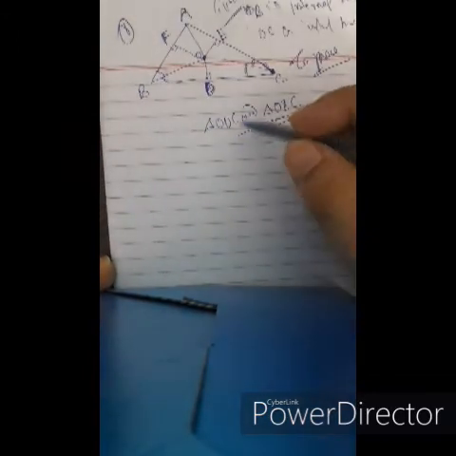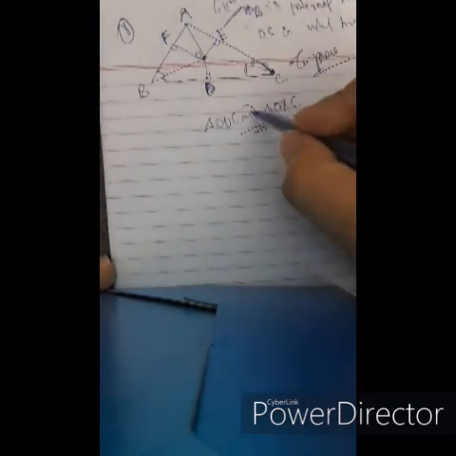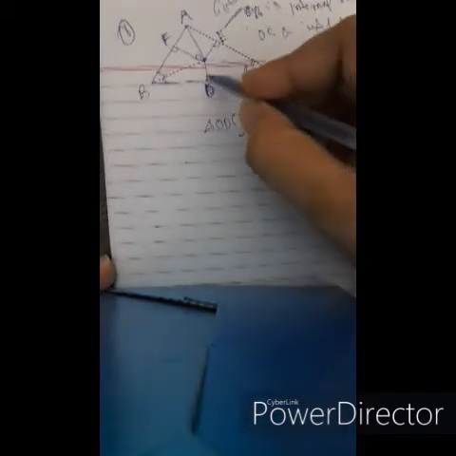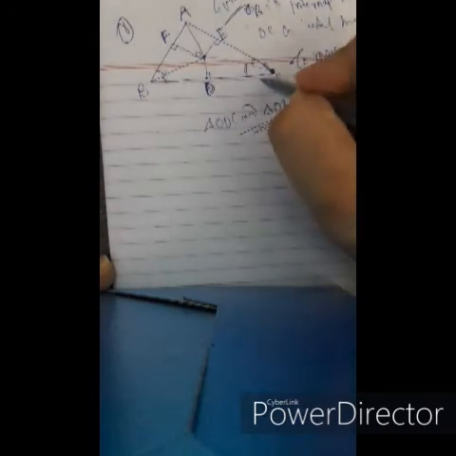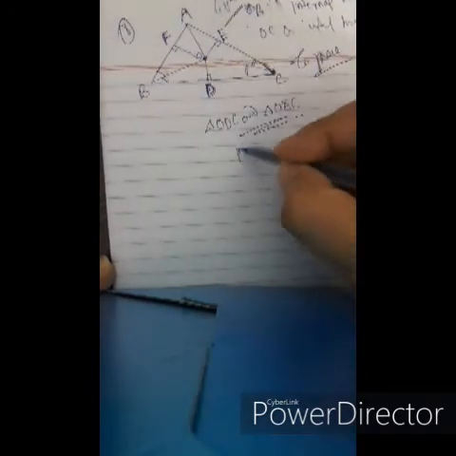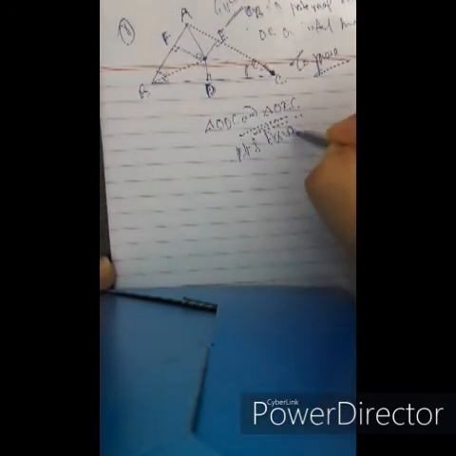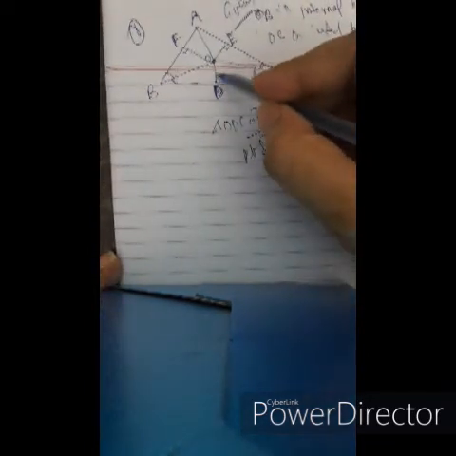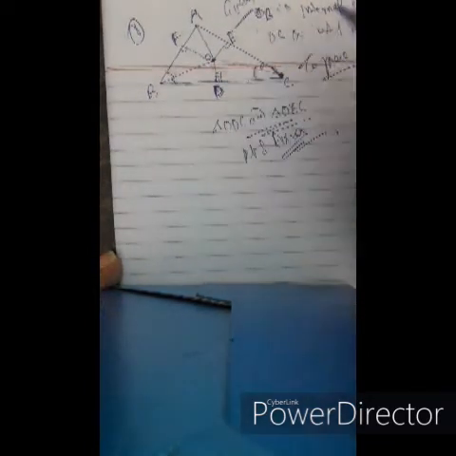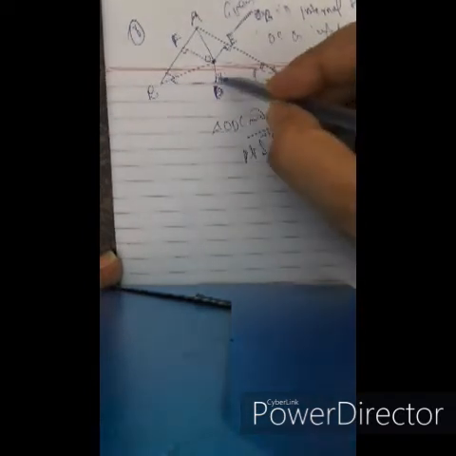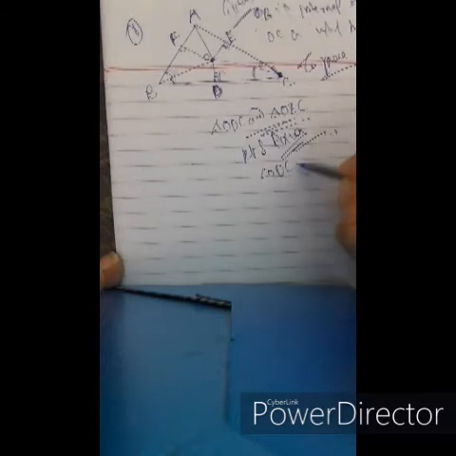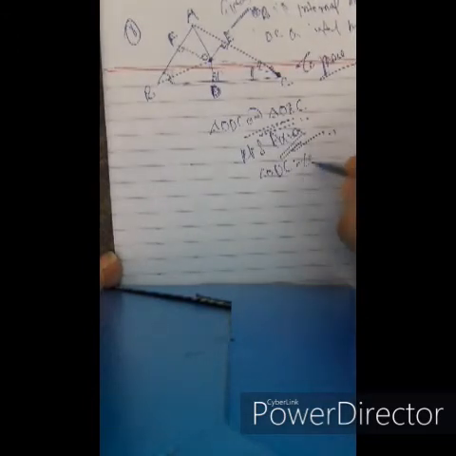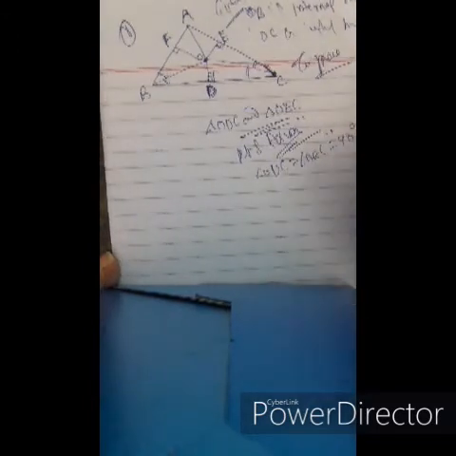Based on RHS axiom, we'll see here that angle ODC and angle OEC are perpendicular, so angle ODC equals angle OEC equals 90 degrees.